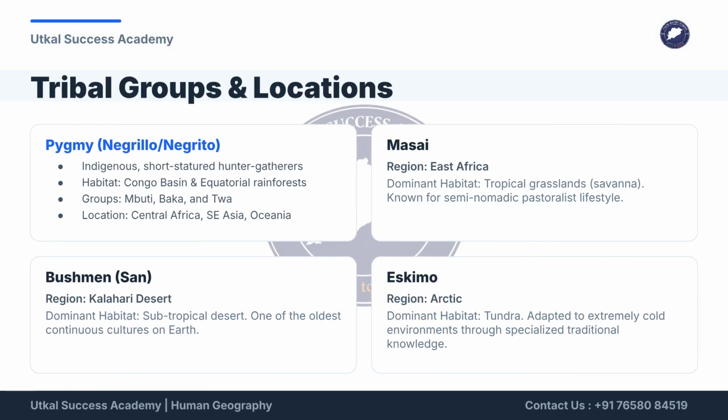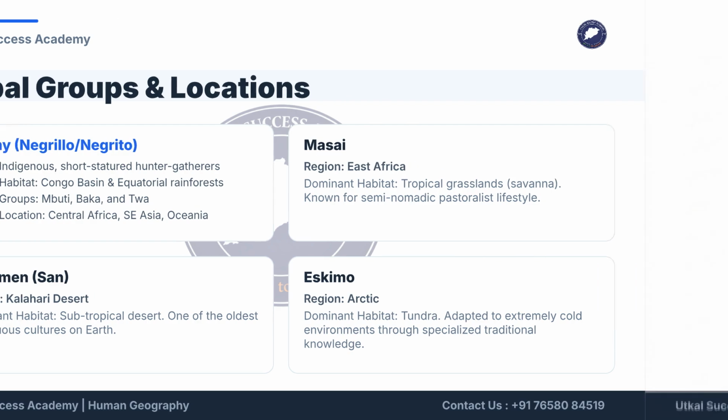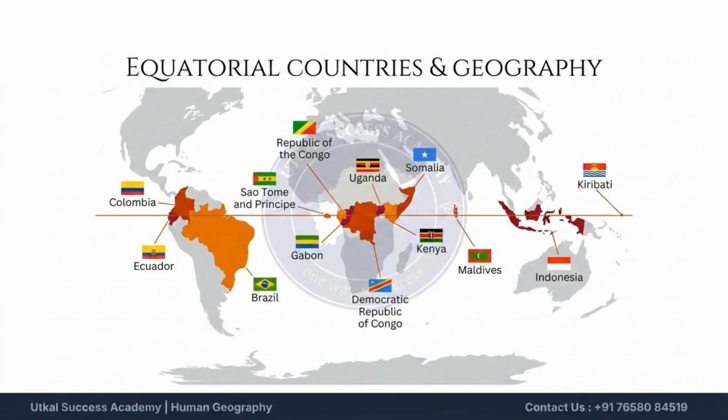This slide details the locations and characteristics of key tribal groups. The Pygmy, or Negrilo/Negrito, groups are indigenous to the Congo Basin and equatorial rainforests. We also look at the Maasai of East Africa, the Bushmen of the Kalahari Desert, and the Eskimo of the Arctic region. This map illustrates the equatorial countries and their geography.